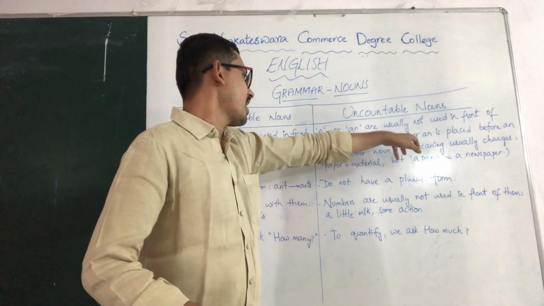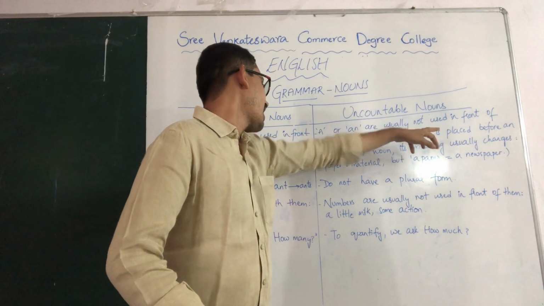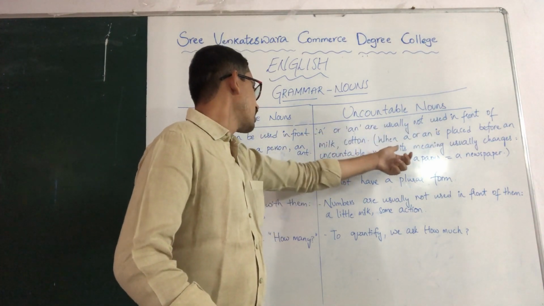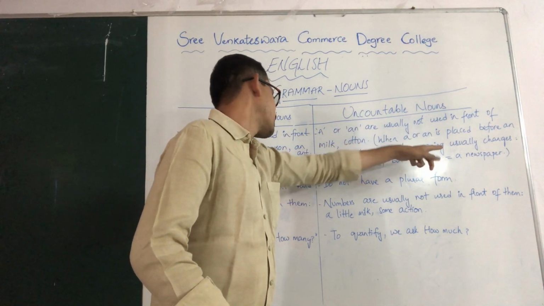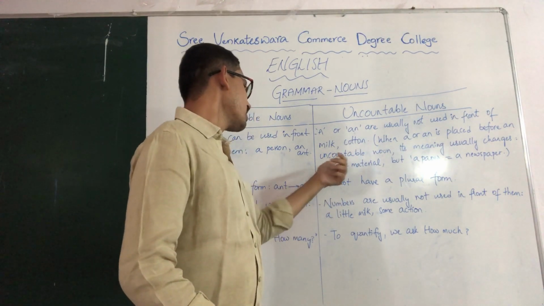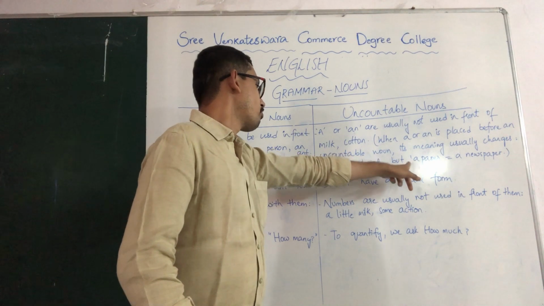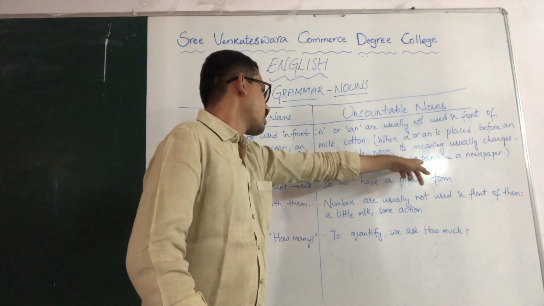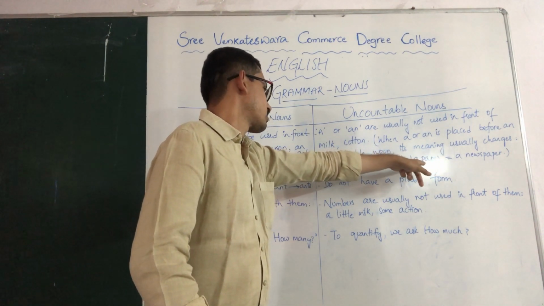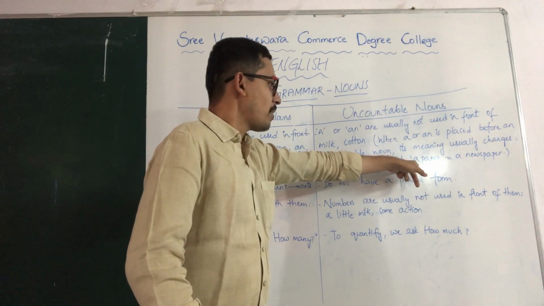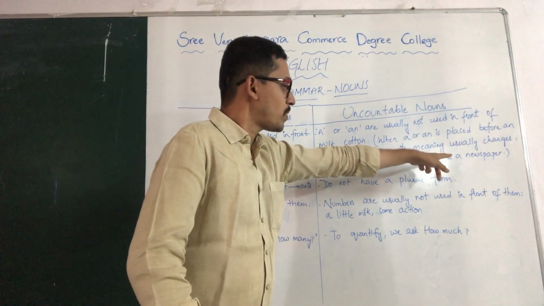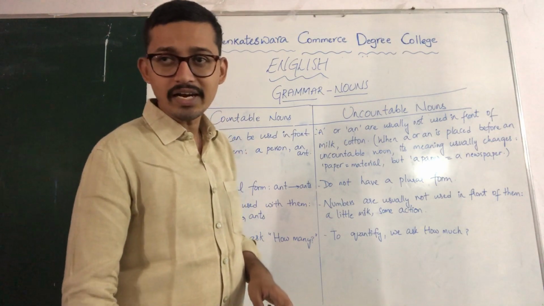When a or an is placed before an uncountable noun, its meaning usually changes. Paper is a material, but a paper, see, a newspaper. We can't use a paper, but we can use a newspaper, right?